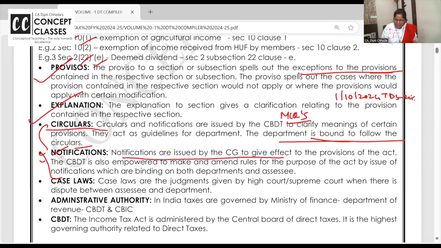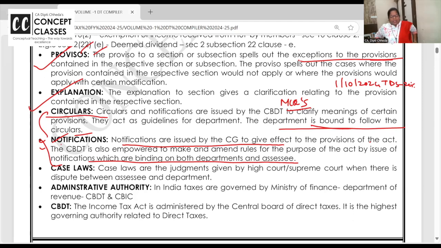Notifications are issued by the central government. Of course, CBDT, the Central Board of Direct Taxes, is the head, but they are binding on both. If you're having the compiler, then underline the two words. They are binding on both the department as well as the assessee. Whereas circulars are binding only on the department. Followed?